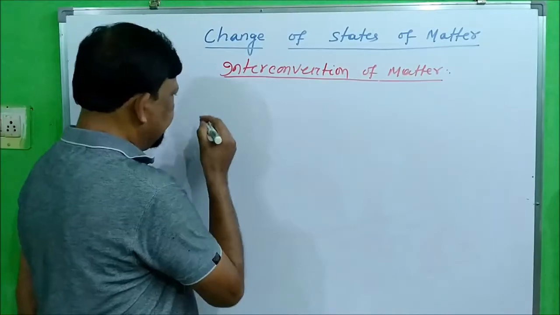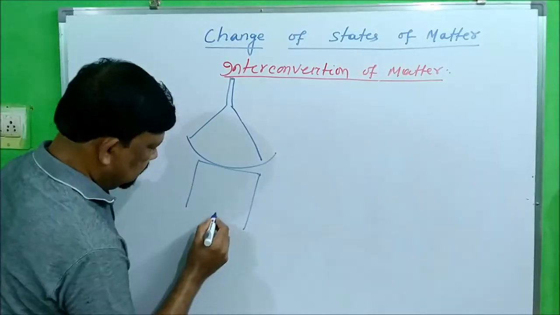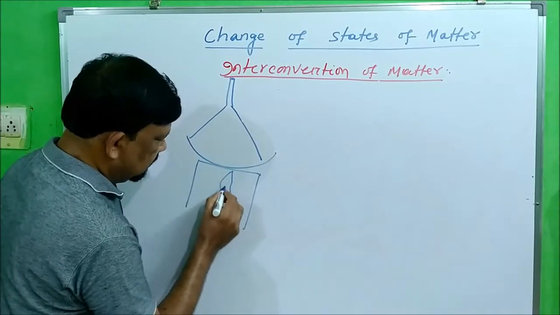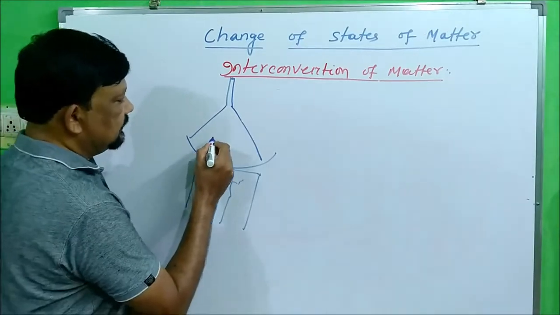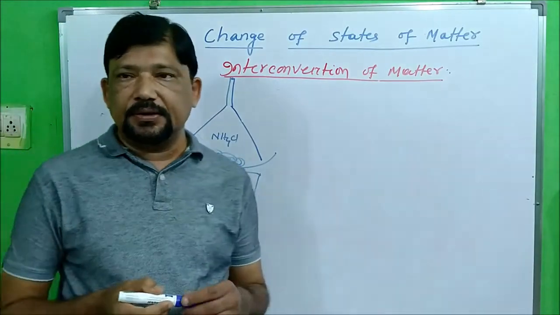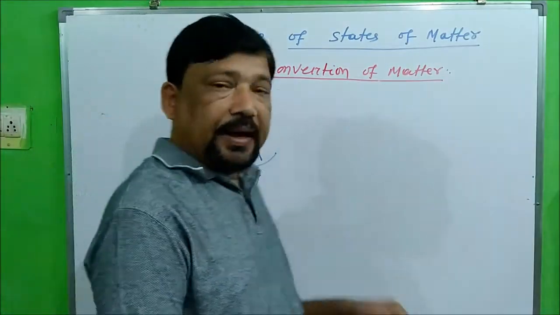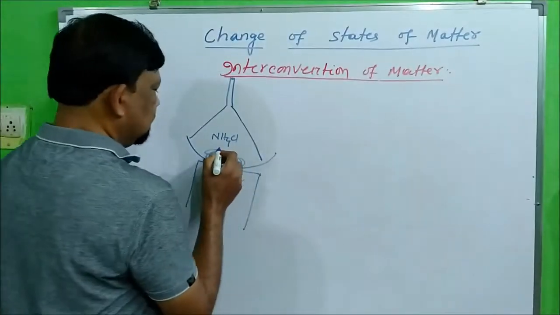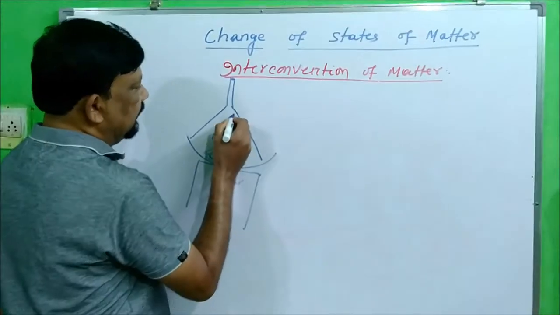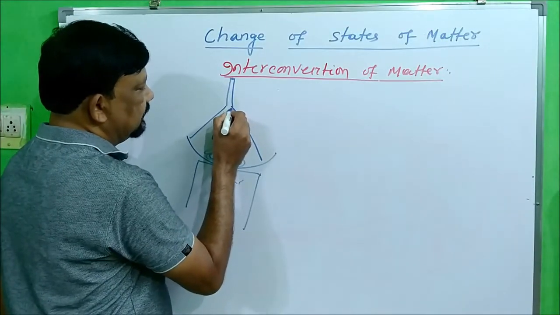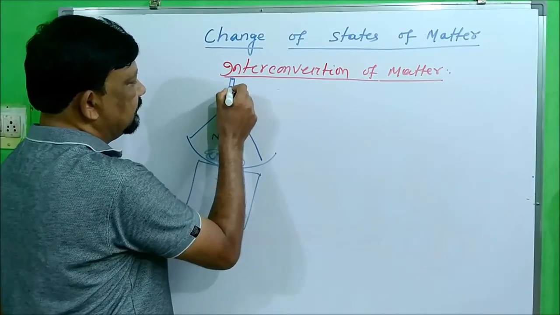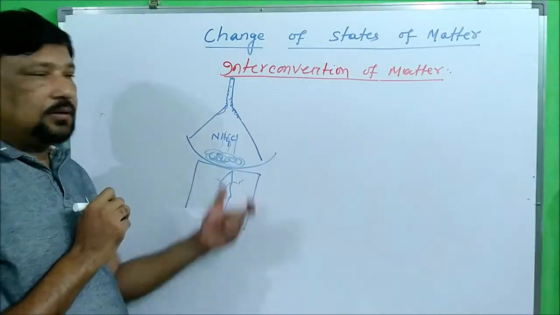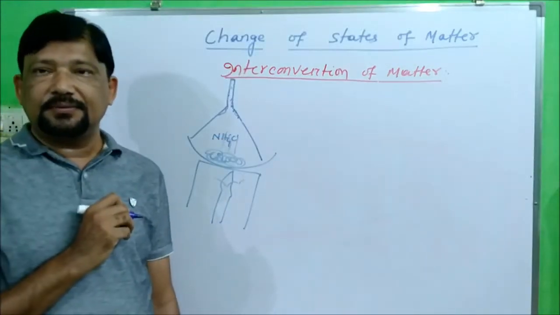Now you will see activity number 1.13, figure 1.7, page number 8. Here the heating process is going on. Ammonium chloride is taken in solid state. Once you supply heat, the ammonium chloride vaporizes. Vapors come out and stick on the surface of the funnel.